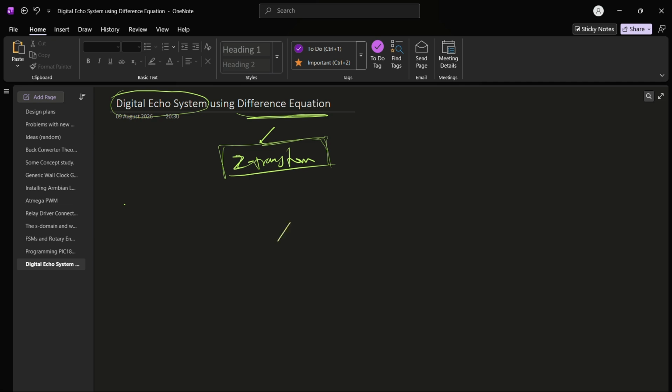Suppose that our system, or our algorithm, does this: this is the speaker and this is the recording that I will record in some time. It will play that as it is to the speaker.